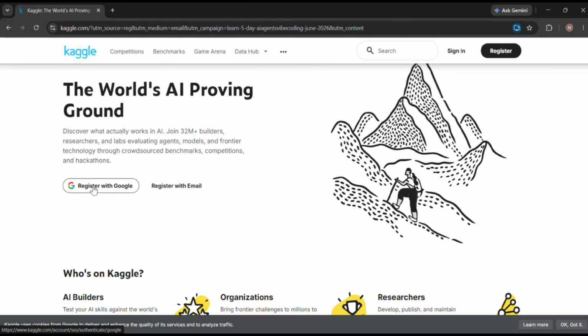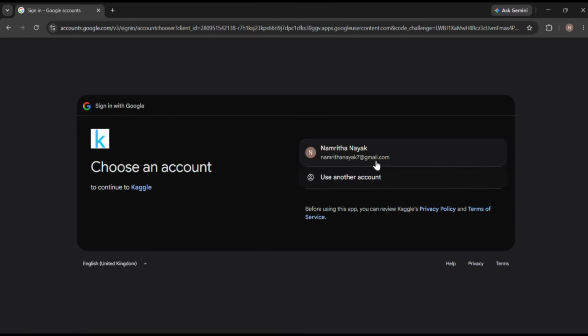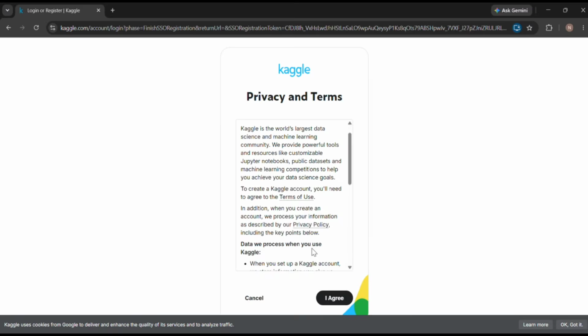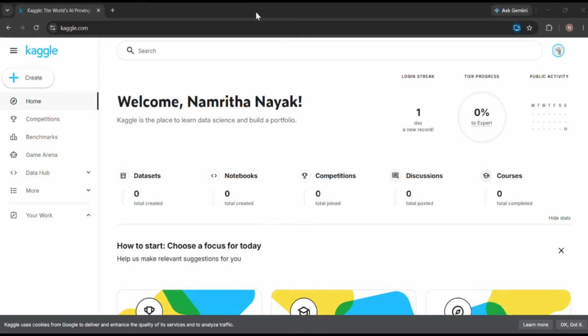You can register with Google. Click on register with Google. Select your account. Click on continue. Click on next. Click on I agree. So first step is done. We are done with Kaggle account setup.